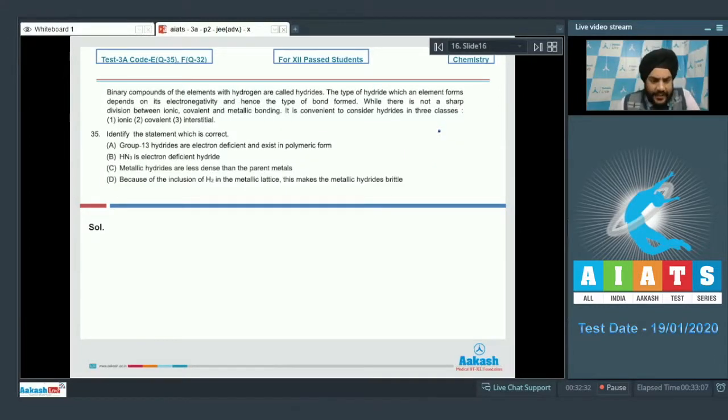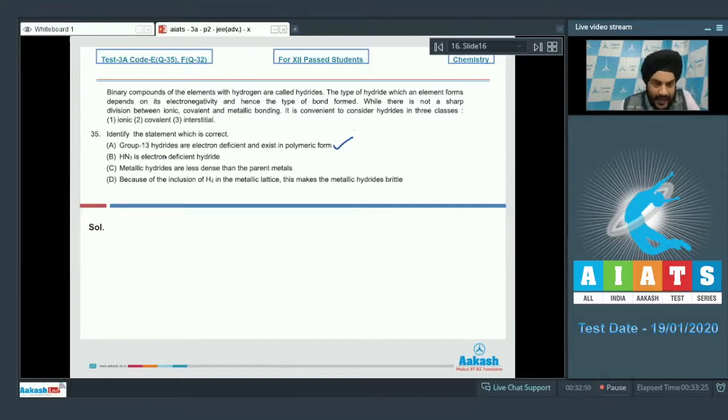Let us look at question number 35, students. Identify the statement which is correct. Option A: group 13 hydrides are electron deficient and exist in polymeric form. So this is the correct statement, students. Group 13 hydrides, aluminum hydride, etc., are electron deficient and they exist in polymeric form.